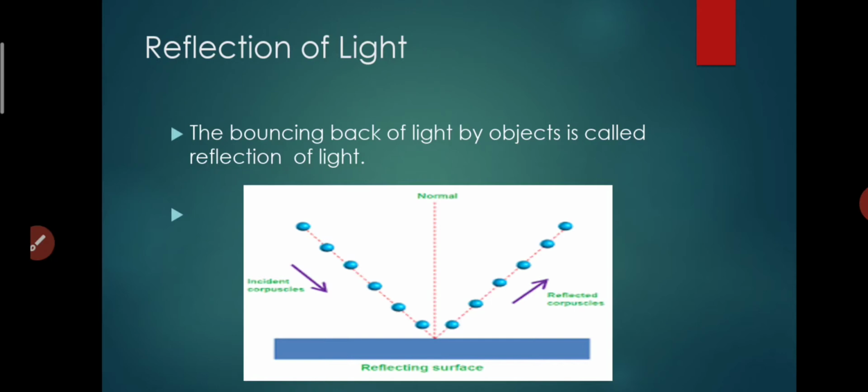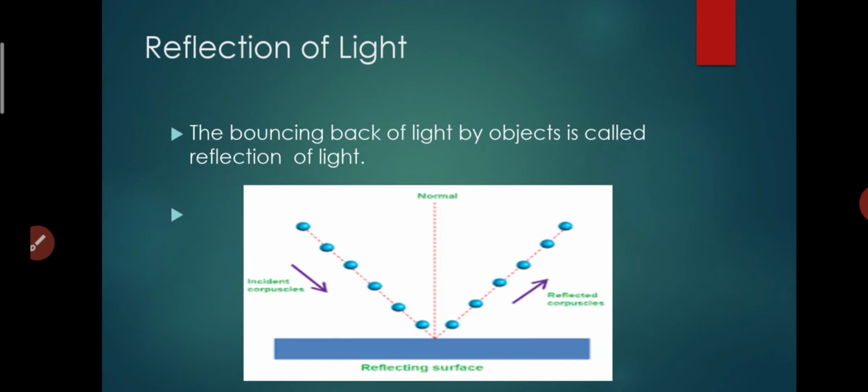The bouncing back of light by objects is called reflection of light. In the word reflection, there is the word reflect. Reflect means that when something comes to a surface and strikes back, we can say that it is a reflection. We can understand this with the help of a diagram. There is one reflecting surface.